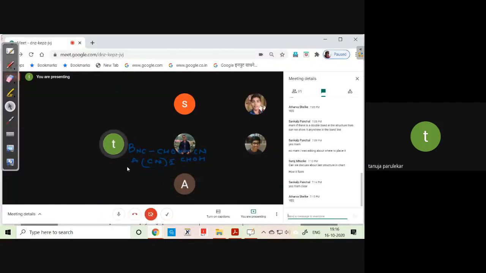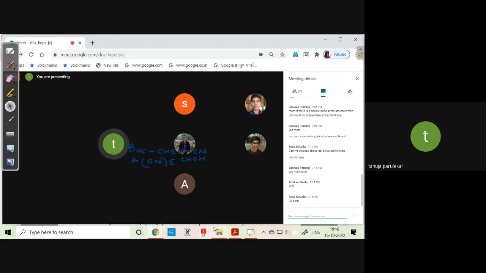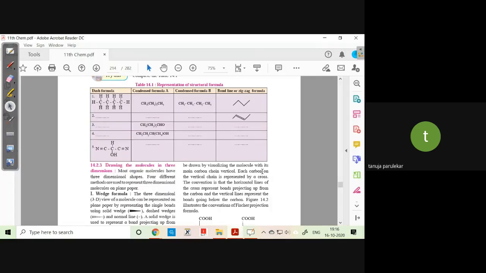Okay. Who was it? Suraj? Is that okay? Are you following it? That this is how you can write it? One minute, let me go back. Fine. Now about this diagram. What was it? Our zigzag line. Fine, let us go to that.